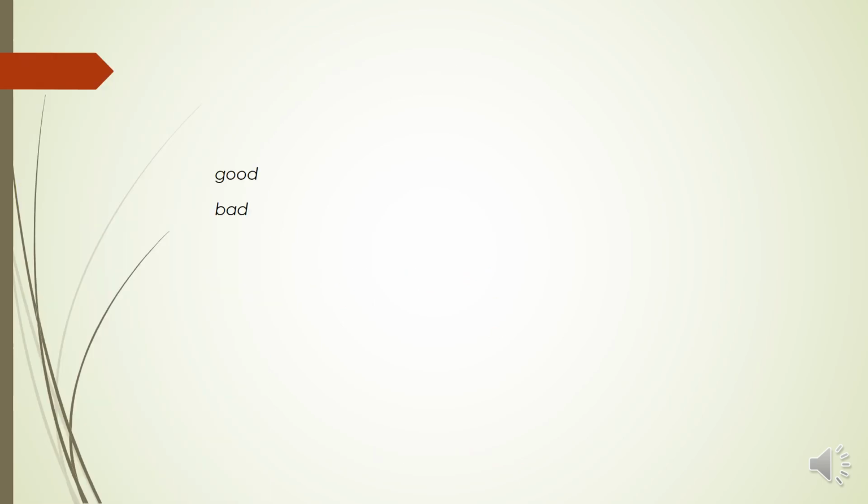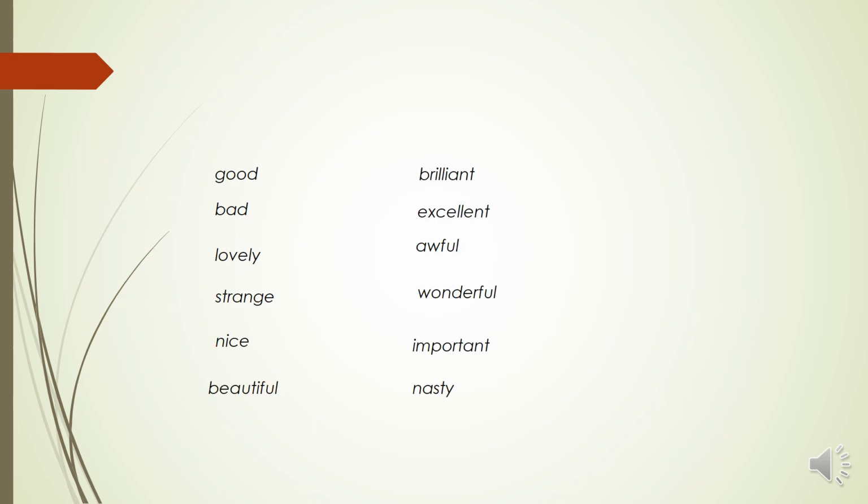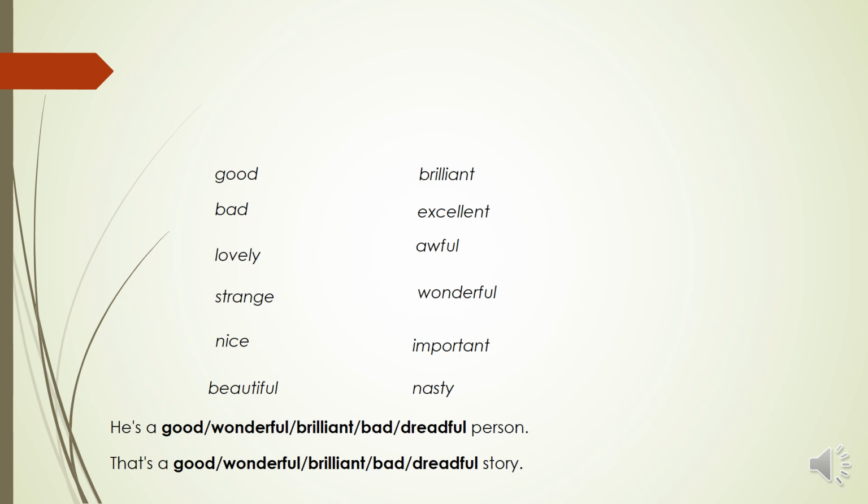Good, bad, lovely, strange, nice, beautiful, brilliant, excellent, awful, wonderful, important, nasty are adjectives, of course. And these adjectives have a general opinion. We can use these adjectives to describe almost any noun. Like he is a good person, also I can say that's a dreadful story. These are general opinion. We have also specific opinion. Delicious, uncomfortable, clever. Okay, some adjectives give a specific opinion. We only use these adjectives to describe particular kinds of nouns.